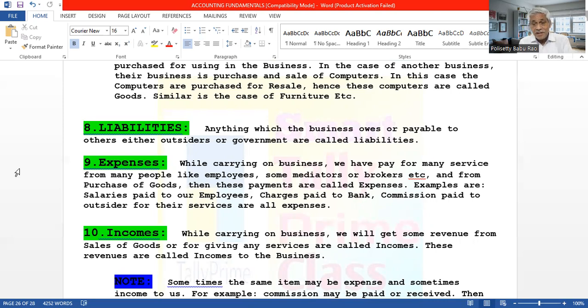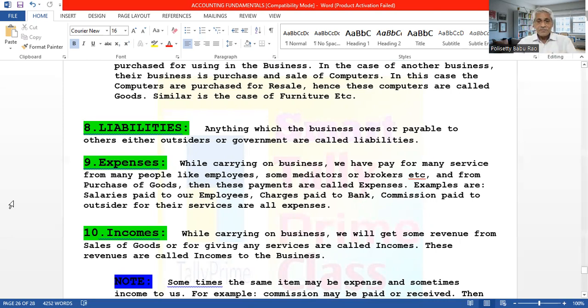The payments made for the services are called expenses. For example, purchase of goods is also treated as expenditure. Purchasing goods for resale, so that after selling you get the profit. That's why purchase is expenditure, sale is income.